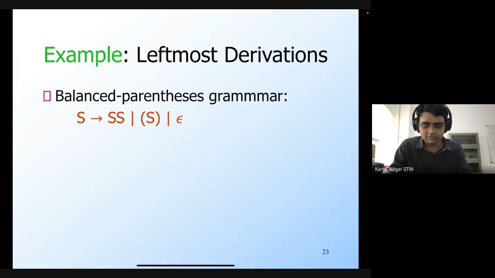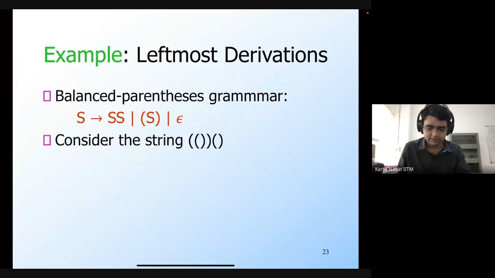So this is a context-free grammar. If you look at any strings generated by this grammar, these strings will have balanced parentheses, in the sense that the number of opening brackets will be equal to the number of closing brackets, and the nesting will also be proper. Let's consider this particular string. Notice that this string does have balanced parentheses.